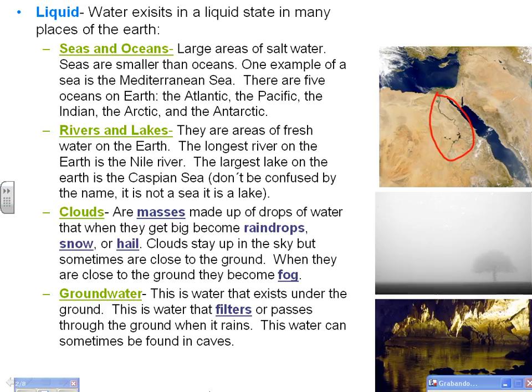Clouds. Clouds are masses made up of drops of water that when they get big become raindrops, snow, or hail. Clouds stay up in the sky, but sometimes are close to the ground. When they are close to the ground, they become fog.